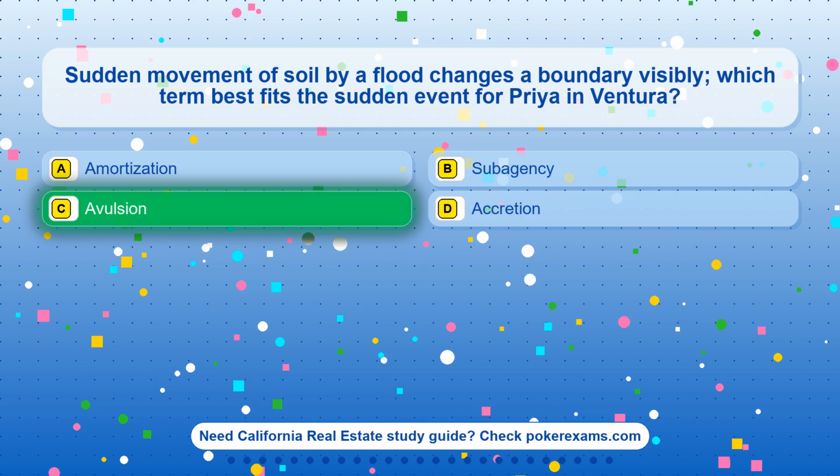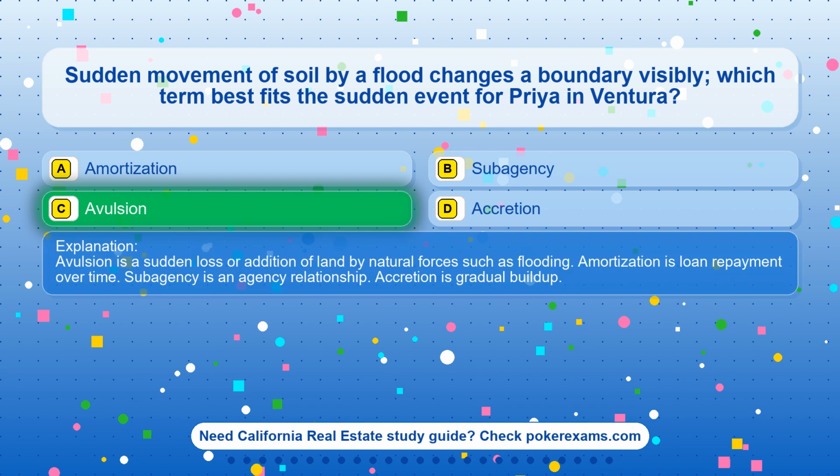The correct answer is option C. Avulsion. Avulsion is a sudden loss or addition of land by natural forces such as flooding. Amortization is loan repayment over time. Subagency is an agency relationship. Accretion is gradual buildup.